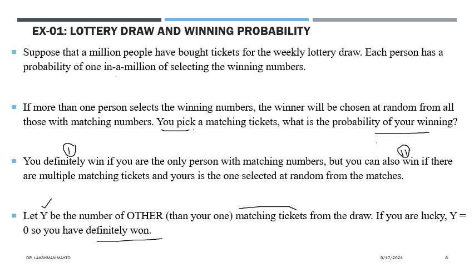Matching tickets are those through which you can win. One of the matching tickets is the one decided for winning the lottery. So among that, the number of matching tickets would definitely be less than a million.